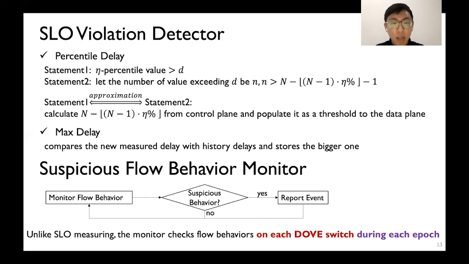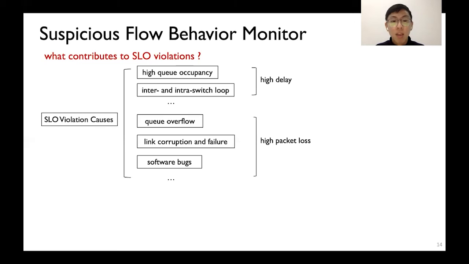Unlike SLO measuring, the monitor checks flow behaviors on each DAV switch instead of each segment during each epoch. Let's first ask what contributes to SLO violations. The causes are various. High queue occupancy, inter- and intra-switch loops, etc. can lead to high delay. Queue overflow, link corruption and failure, and software bugs can cause high packet loss.